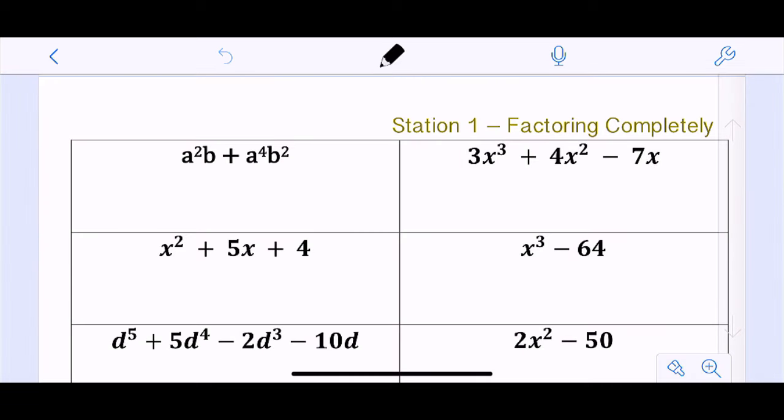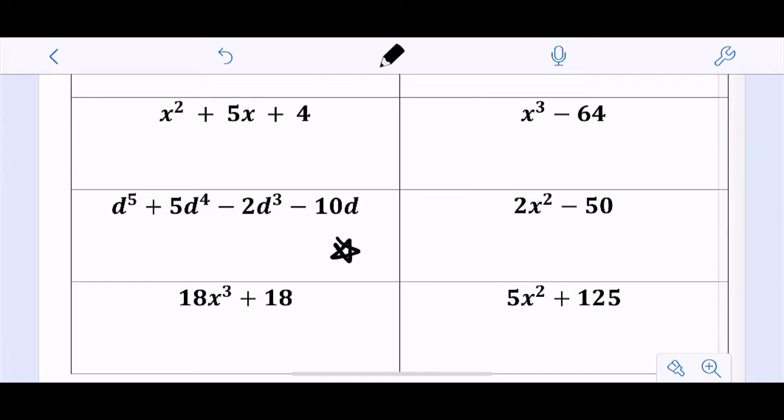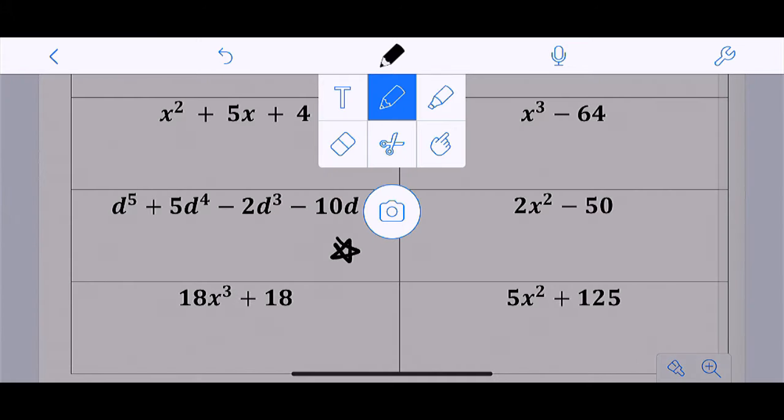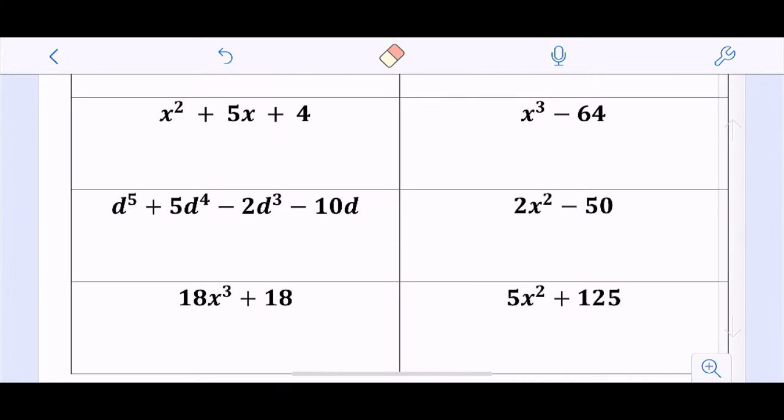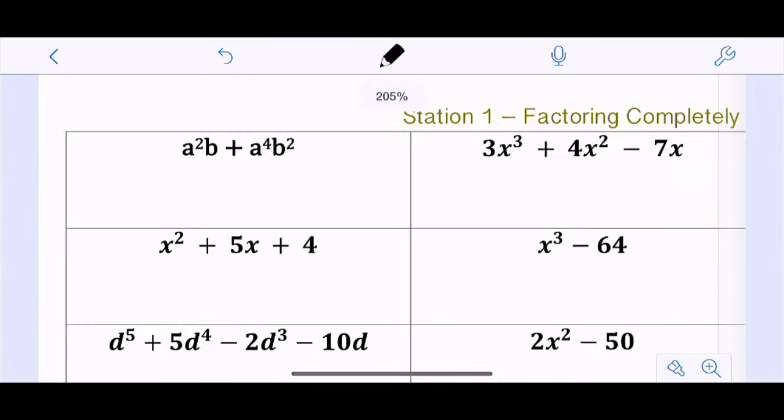If I look at this one and I look at this one, well, that has a GCF. This one has a GCF, right? This one has a GCF. So a lot of these are things where I would want to look for some kind of greatest common factor first before I actually go through and do any factoring. It's going to make my life easier.